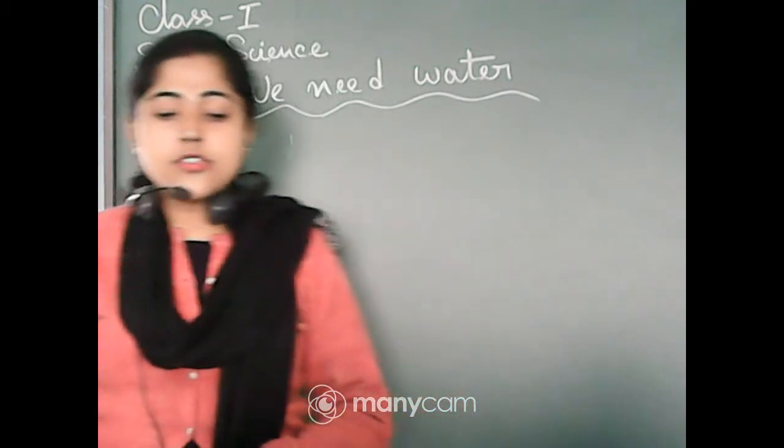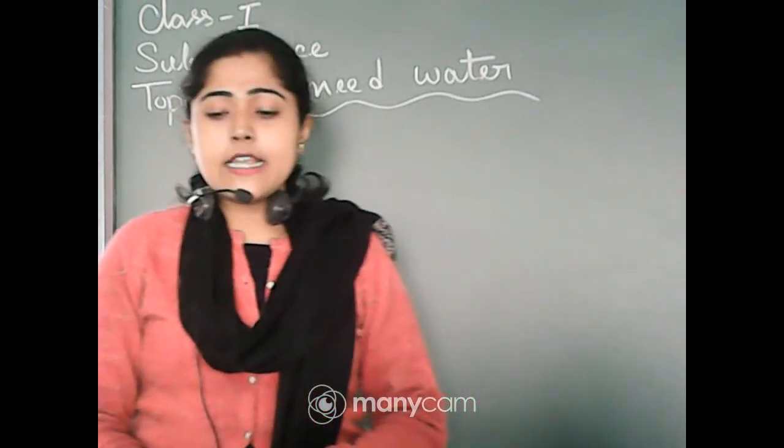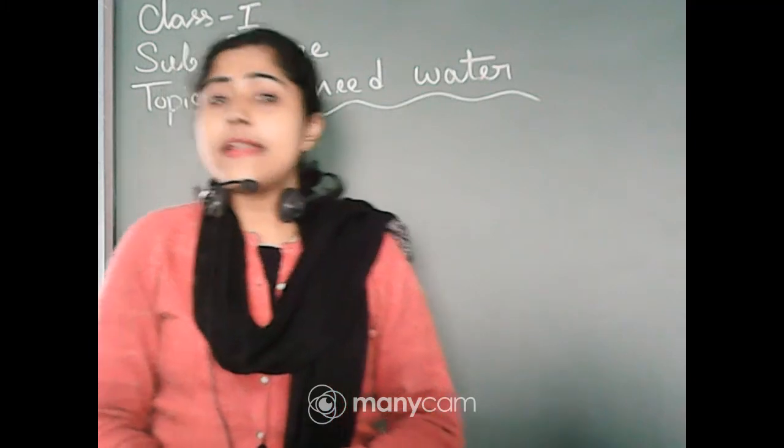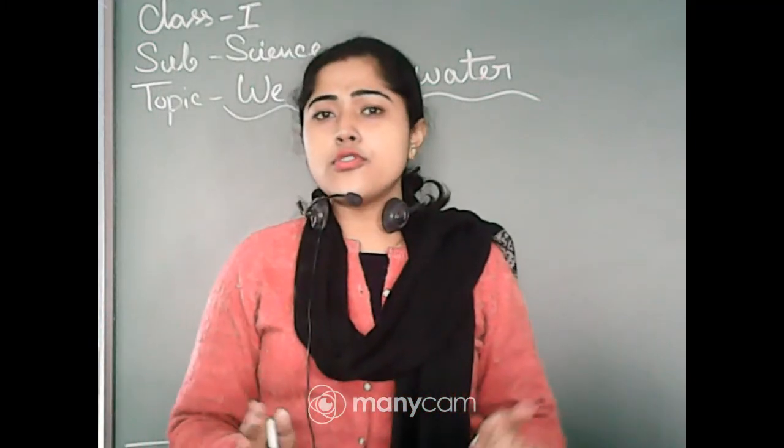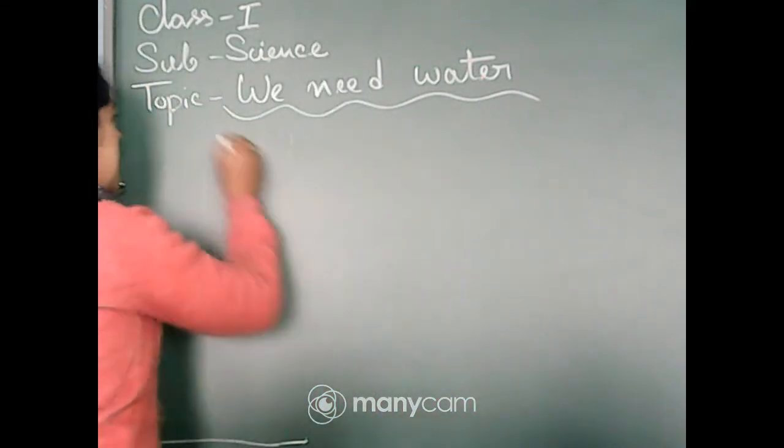We also use water in different activities in our daily life. We drink water, that's very essential actually.